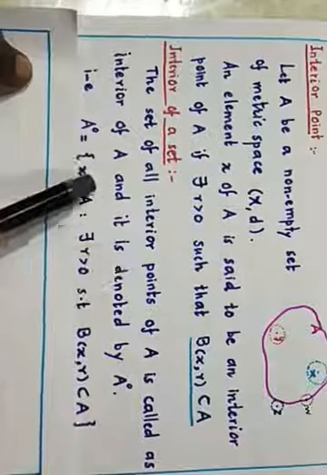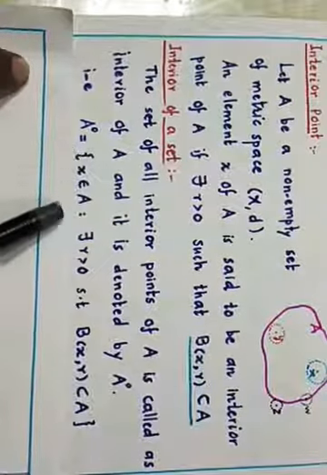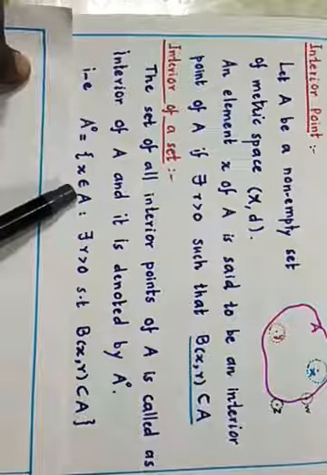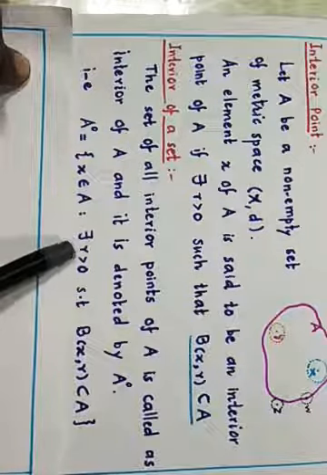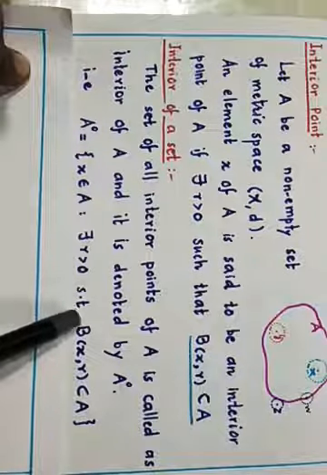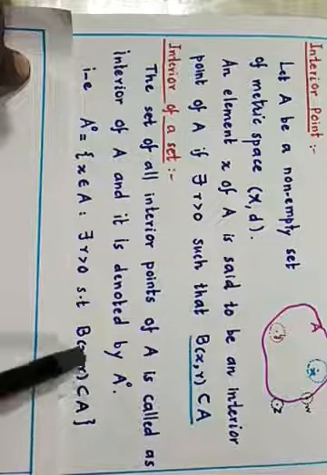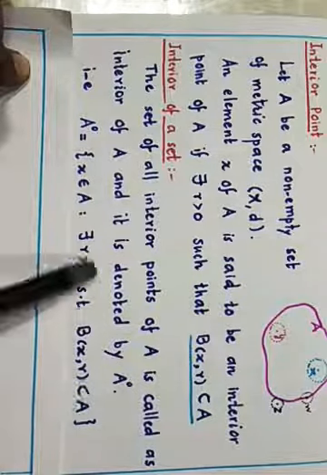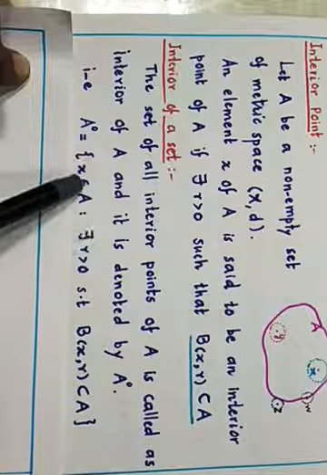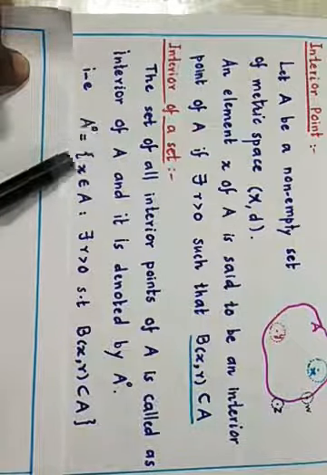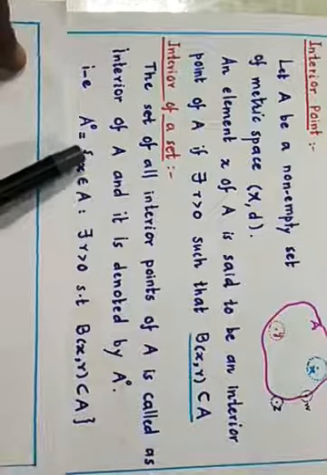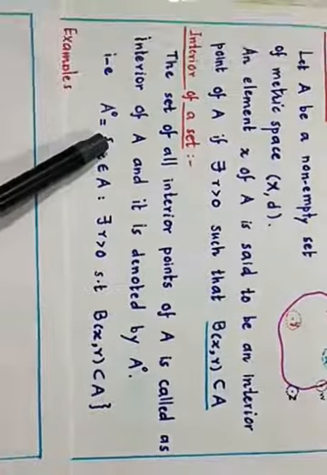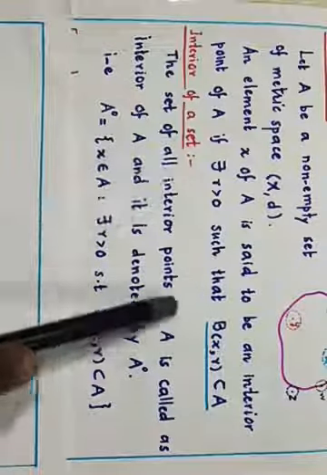So A interior is nothing but the set of all X from A, interior points are definitely from A, such that there exists some R positive and B(X,R) is completely contained in A. All such points are collected, and that is called A interior. Since all the points are from A, the interior of A is a subset of A.